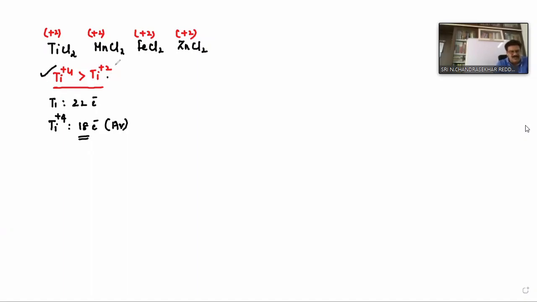Therefore, in these 4 compounds, in which compound is the metal ready to undergo oxidation? Titanium, because in +4 state it is more stable than +2 state. Therefore, it is ready to undergo oxidation, means it acts as a reducing agent. This is important.